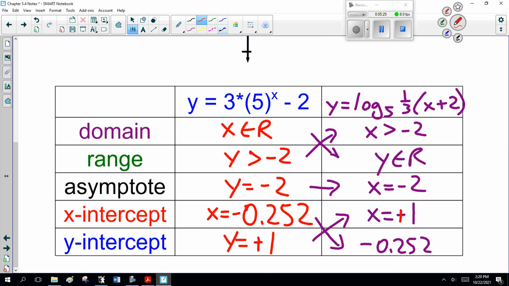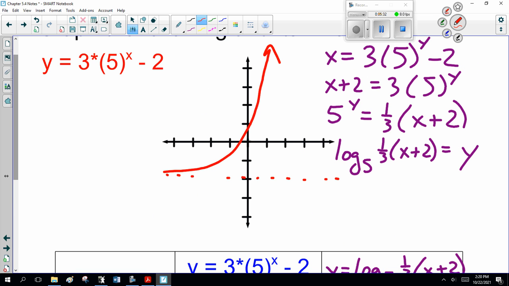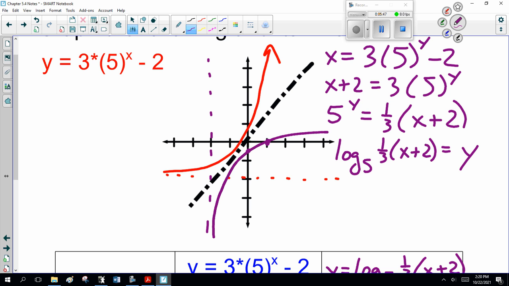Reflecting across the line y equals x, my inverse graph for my log function should look like that. And I should have drawn the graph first. My apologies.